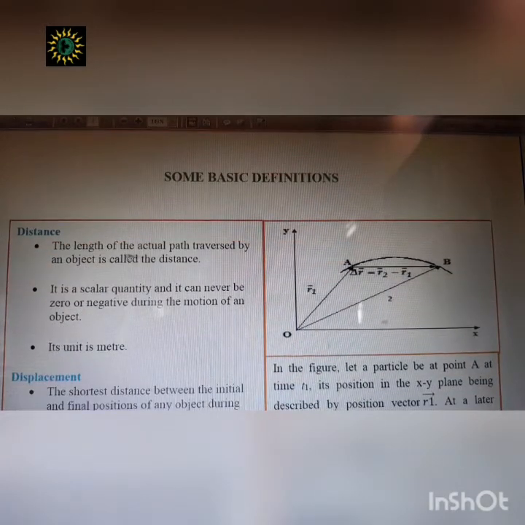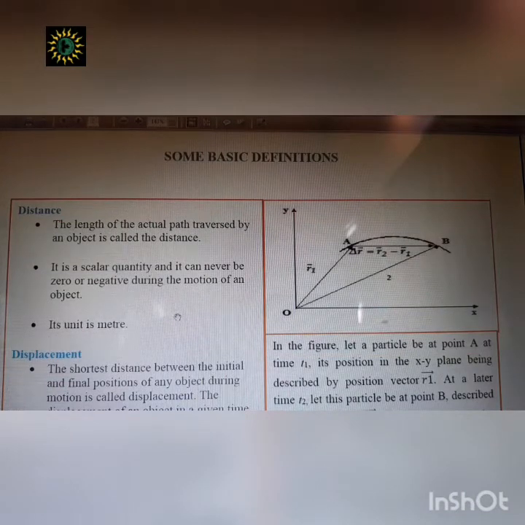I will discuss some terms for this class: distance, displacement, speed and velocity. You already know distance is the length of the actual path traversed by an object. That is the length of the path. It's a simple thing. Distance is the length of the path covered, and it is a scalar quantity because we are concerned with its magnitude only, not its direction. So it's a scalar quantity, and it can never be zero or negative during the motion of an object.